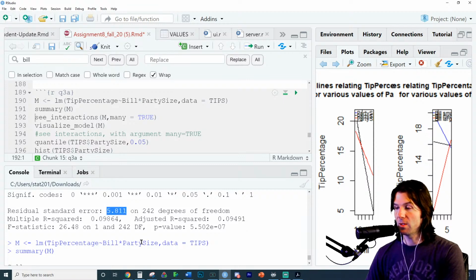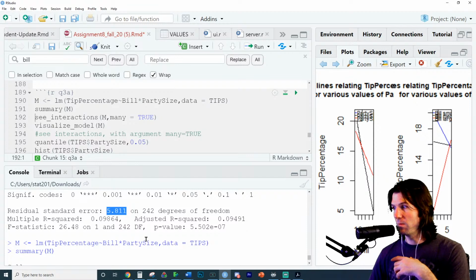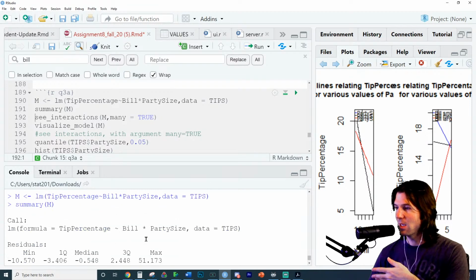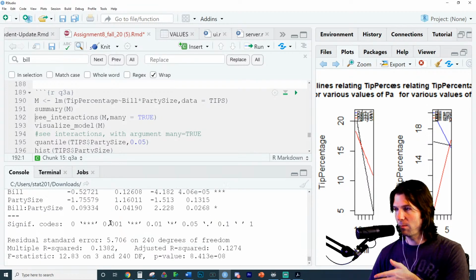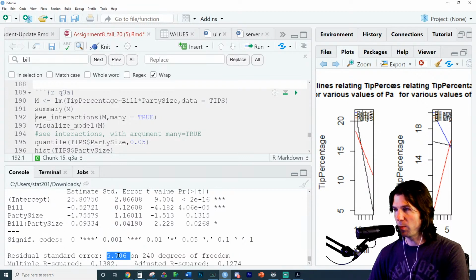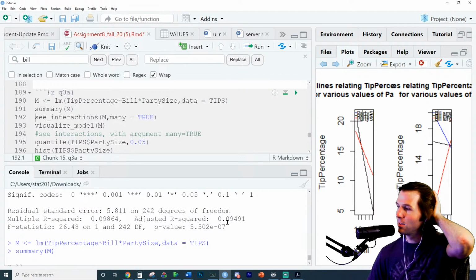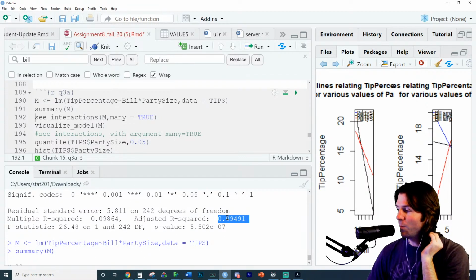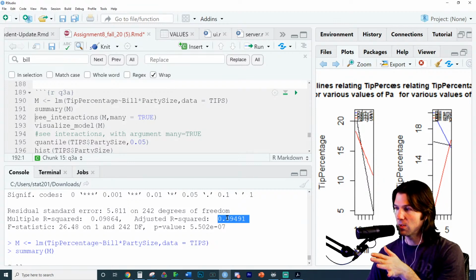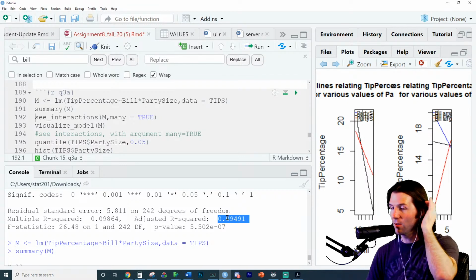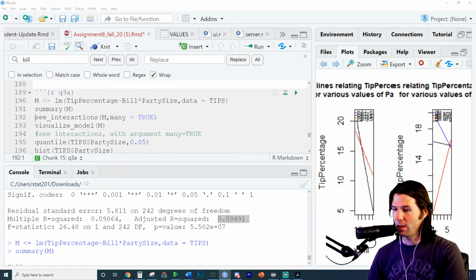So using model comparison metrics of RMSE, the typical miss the bill per person model makes is 5.8, and the typical miss that the interaction model makes is 5.7. So you can see right here, this model is doing better on RMSE, and then R squared adjusted is also 12.74. You want this to be higher, and this one is higher, the 12.74. So hopefully that's making sense, how to compare your models. That's one of the big things we're doing in this assignment: making a model, looking at how it does, and asking, is this model better than this other model? So that's got all of that right there.